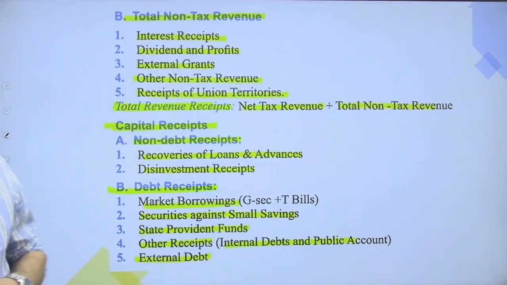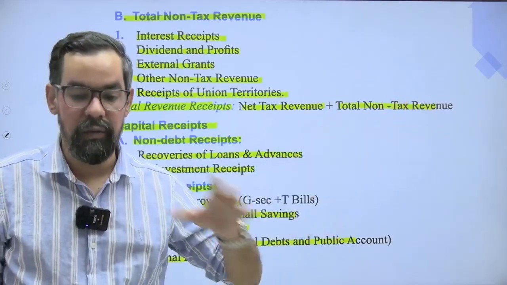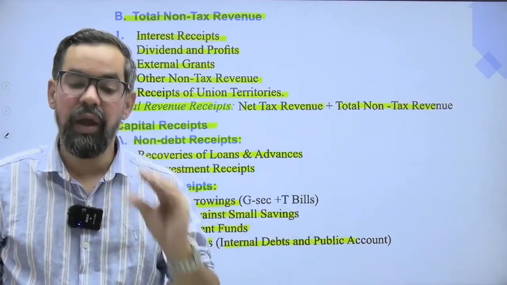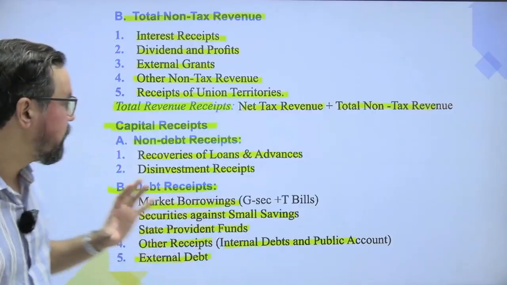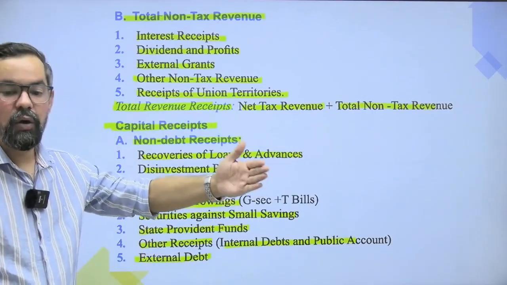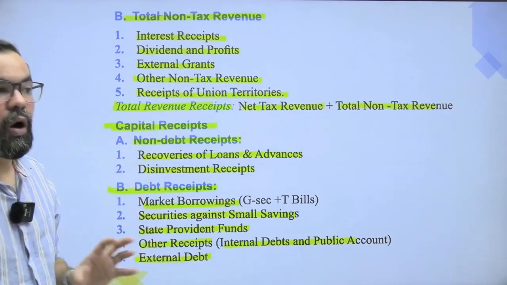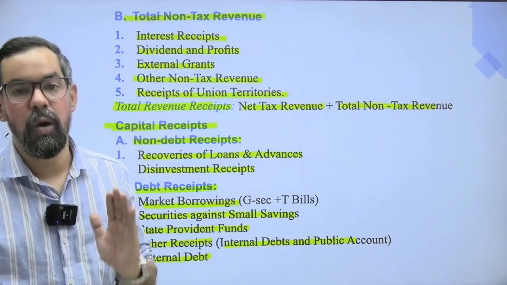Debt we generally take from the IMF, World Bank, or some other country, where we are paying some sort of interest on that particular amount, right? So this is revenue receipt plus capital receipt. Okay? So that makes the total income or the total receipt of the government itself, right?